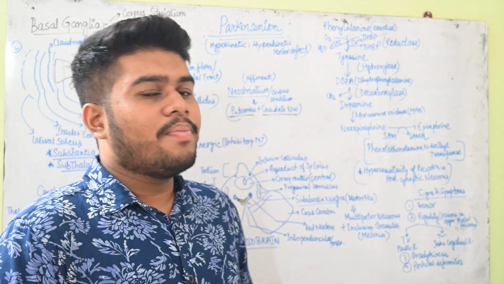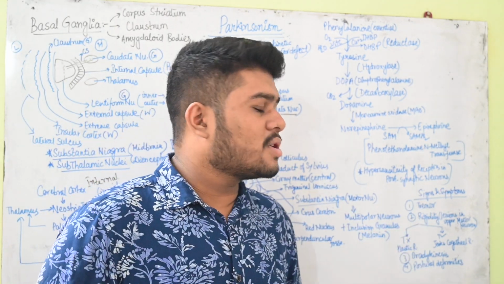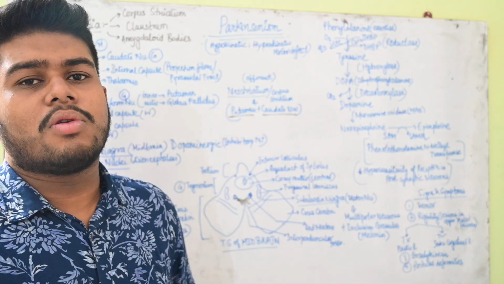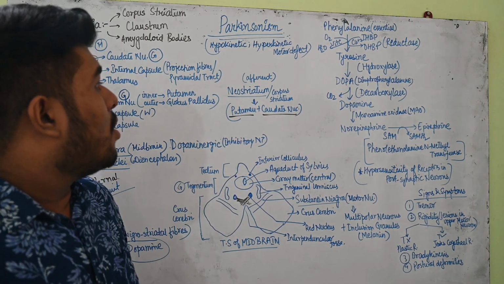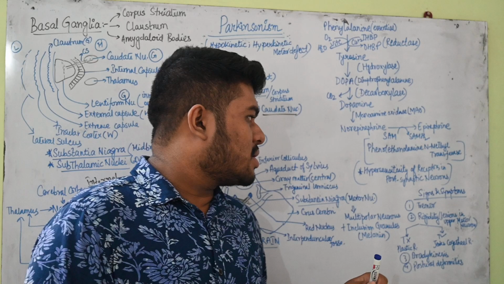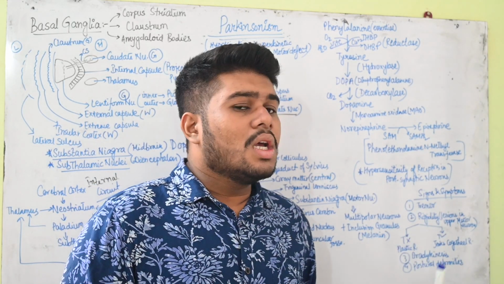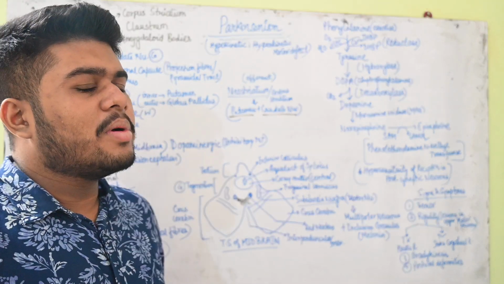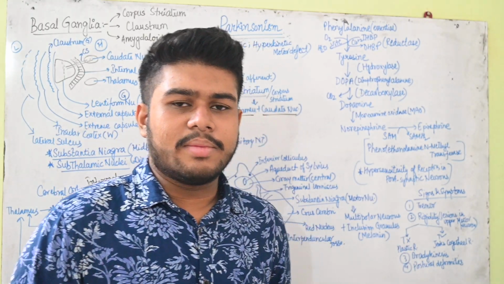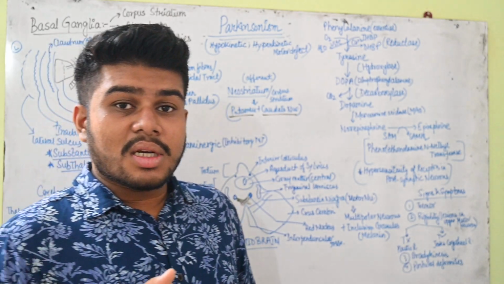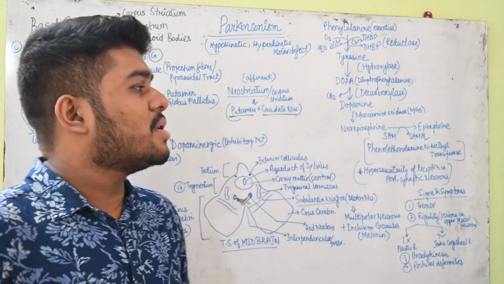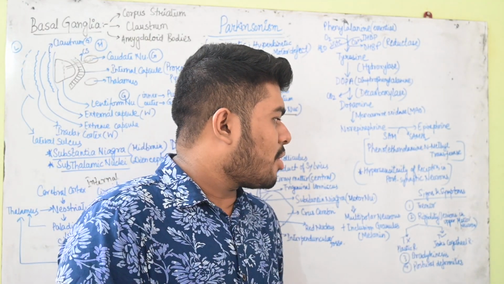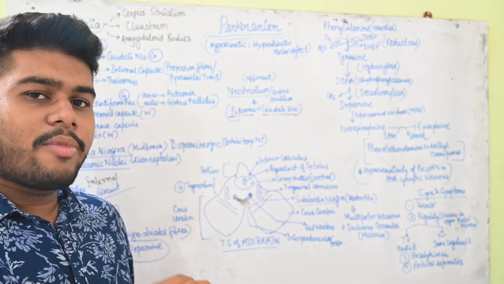Automatically, hypersensitivity of receptors will happen in the postsynaptic neurons of the neostriatum, and that will slowly become a problematic situation. Or it might be that dopamine is not produced at all, or that the dopamine receptors are damaged, and that can also be a problematic state for Parkinson's disease.